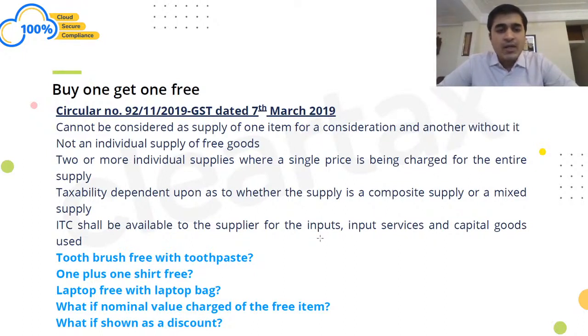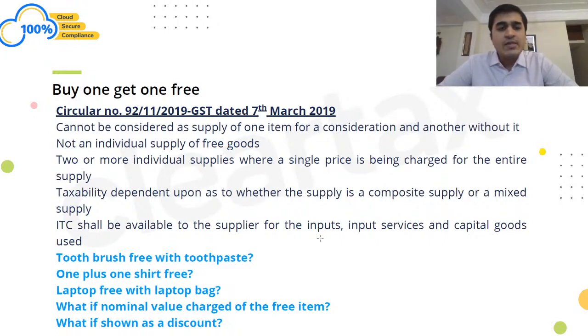Now, there's a lot of confusion in the market when people say that if you have given something free of cost, in that case the ITC which is there needs to be reversed on that. Please remember, wherever we are talking about cases wherein one product is given free of cost along with the other product, either buy one get one, buy two get one, anything, in each of these cases these cannot be considered as a free item, or these cannot be considered as a gift item.